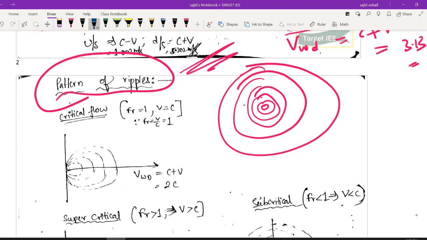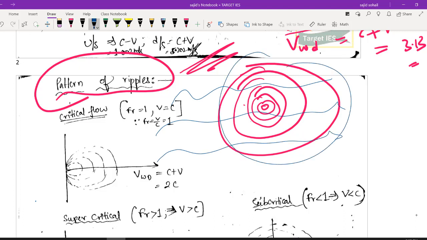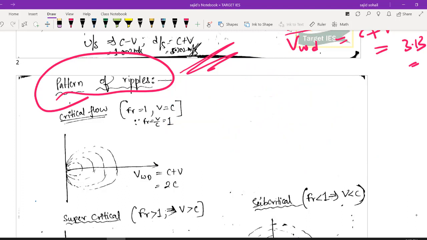But the velocity of flow is very high. ठीक है, velocity of flow is very high. Because of that, obviously this wave pattern will be shifting towards this the right side, right, towards the direction of flow. I hope you are getting it right. So now let us apply the same concept.